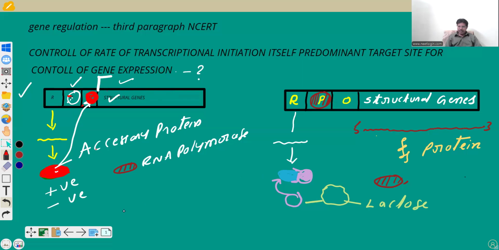And it works positively. That means the regulatory protein allows RNA polymerase, this is the RNA polymerase, to bind at the promoter. So it detects the structural genes, the start site, and proceeds for transcription. What is formed? mRNA is formed. And as transcription and translation are coupled and simultaneous, ultimately the protein is formed. So regulatory proteins affect RNA polymerase in detecting the start site. It acts positively or otherwise negatively.